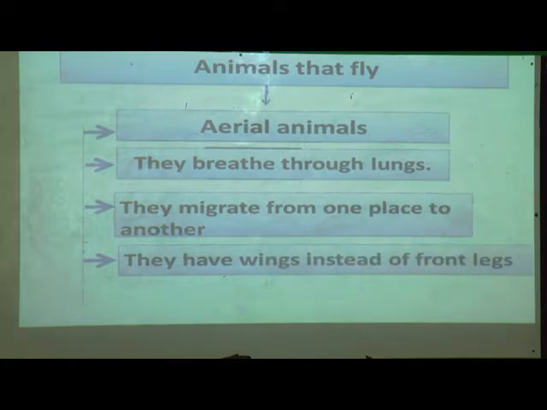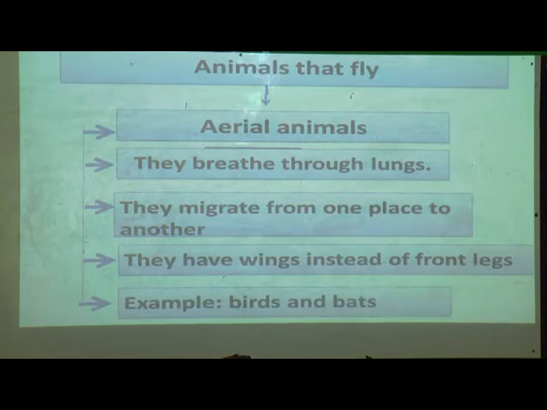You have seen the pictures of many animals. They have 4 legs, but birds have only 2 legs, and the front legs are converted into wings. Means they are adapted in such a way that instead of front legs they have wings. Examples: birds and bats.